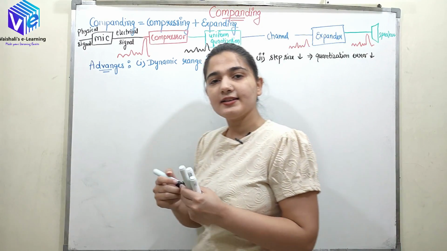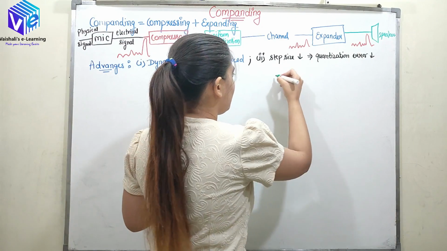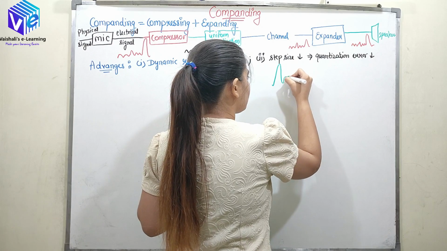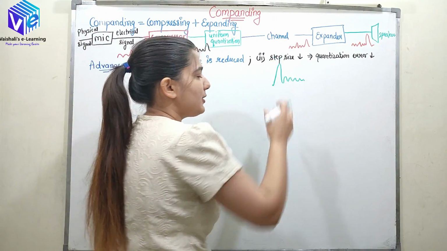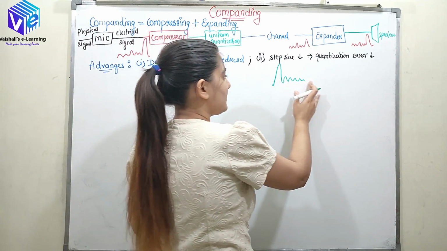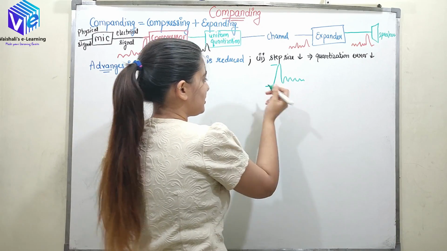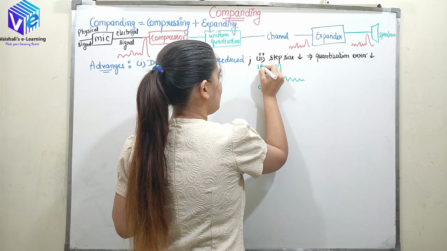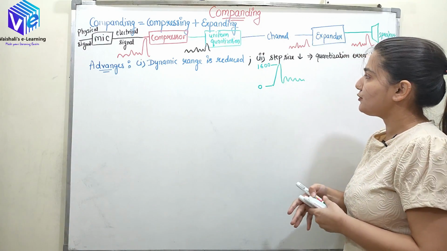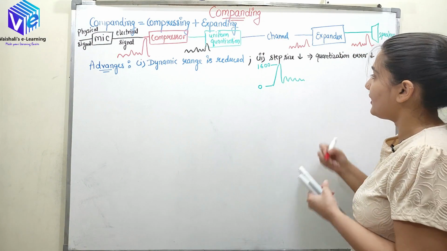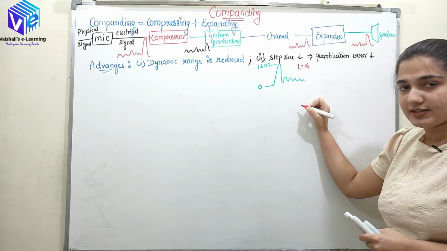So let's understand this thing with the help of an example. Let's suppose we have a signal. So this is the signal. Like the way I took this signal, one signal is having very high amplitude and the rest of the signals are small in amplitude. Now if I see the range initially, the range is from 0 to 1600. We are taking it. So the range of amplitude is varying from 0 to 1600, and now if I have to denote it with the help of 16 levels.